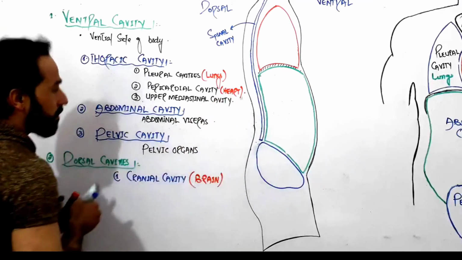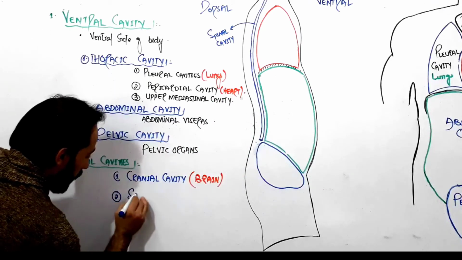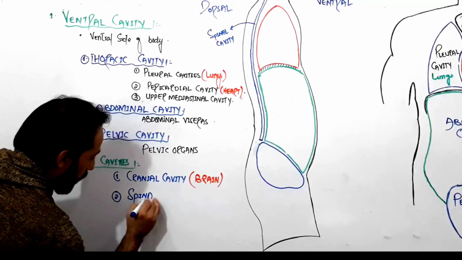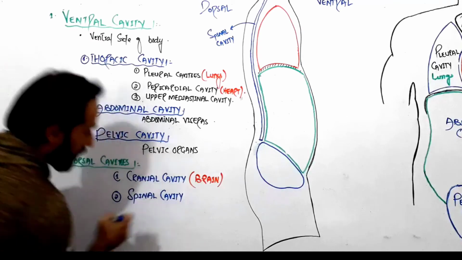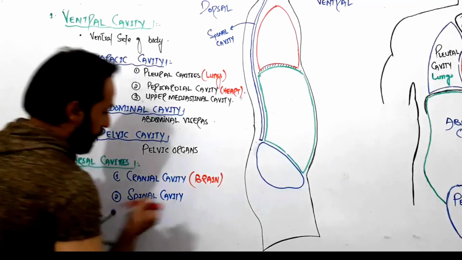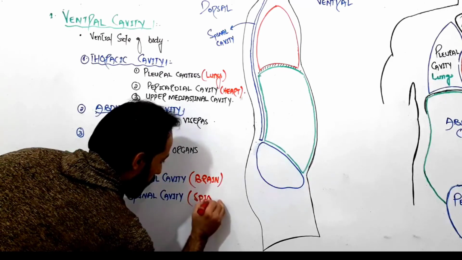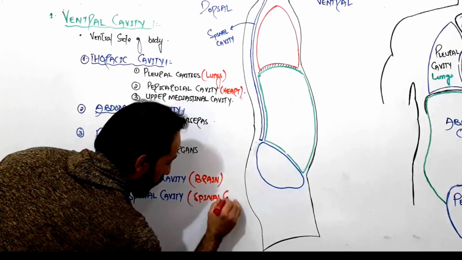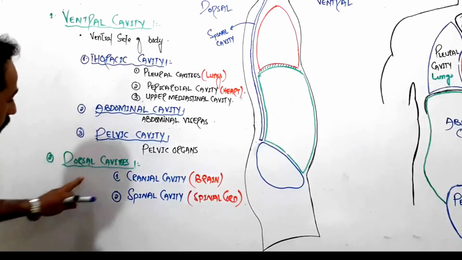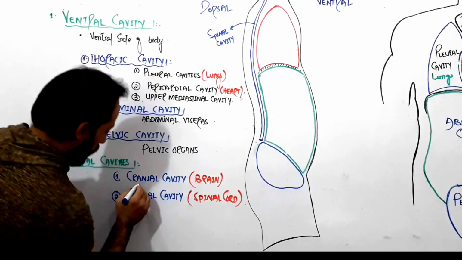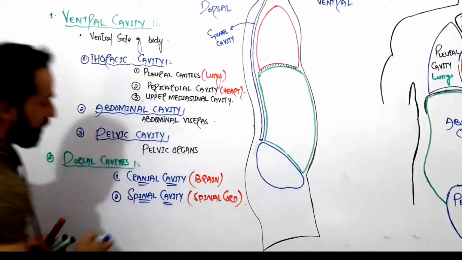And then there is the second cavity in the dorsal side, that is called the spinal cavity. Spinal cavity, right? In the spinal cavity, your spinal cord is present. Spinal cord. Right. So dorsally we have how many cavities? We have 2 cavities, cranial cavity and the spinal cavity.